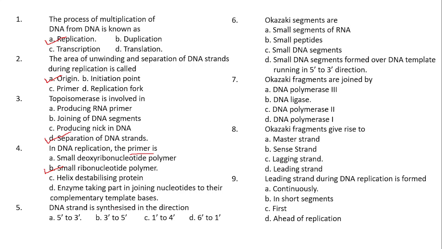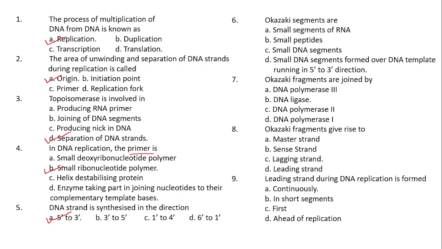Next one. DNA strand is synthesized in the direction. Always you know that synthesis of DNA will be taking place from 5 dash to 3 dash. Always the formation of new strands of DNA will be taking place in the 5 prime to 3 prime direction.